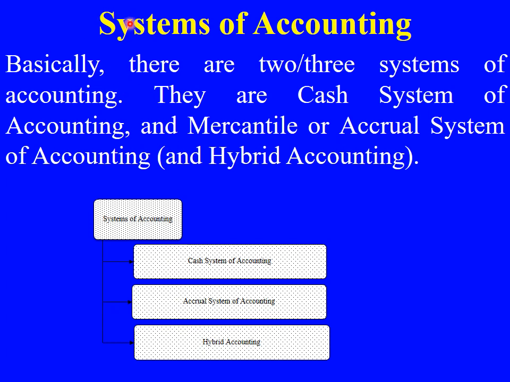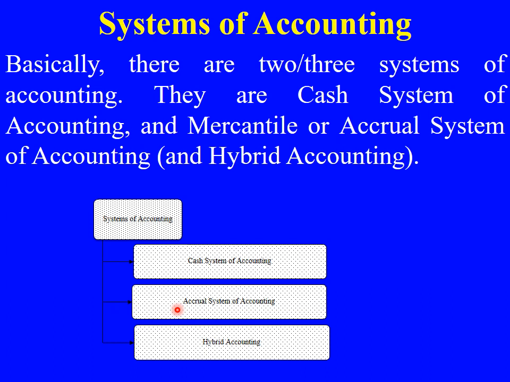Here we have systems of accounting: the cash system of accounting, the accrual system of accounting, and the hybrid system of accounting. A cash system of accounting means we will record the transactions which are cash in nature. If the nature of the transaction is cash, then we will record it, as per the cash system of accounting. The accrual system of accounting tells us to record the transaction whether we are getting the cash or not.